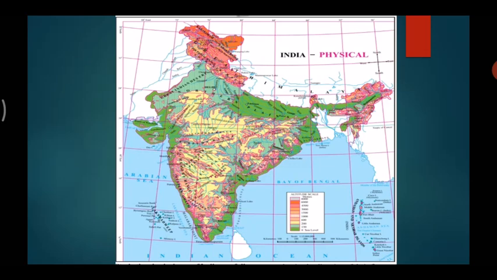That's why our country is called a diverse country. Some details of the physical setup of India can be seen in the physical map shown on the slide.